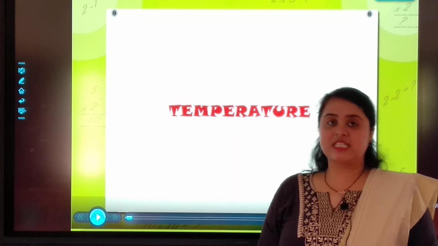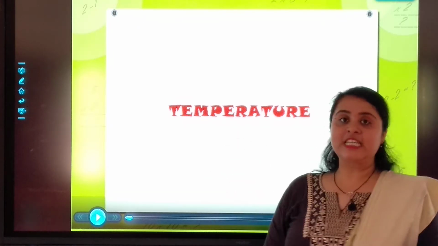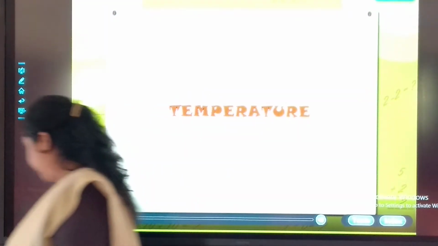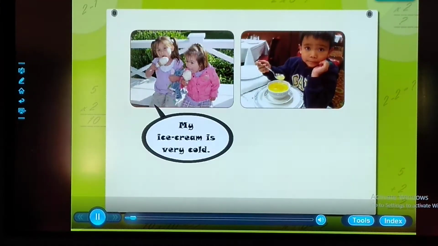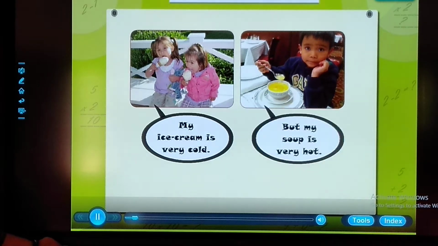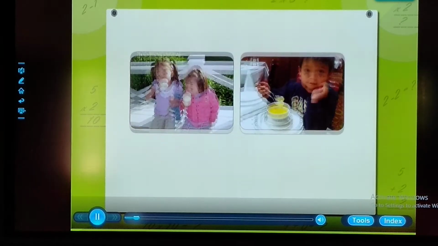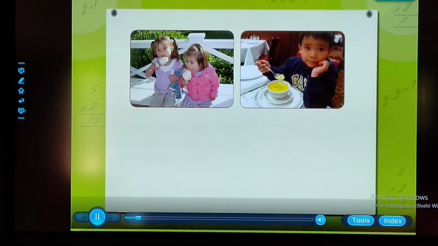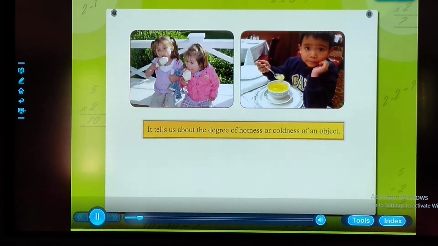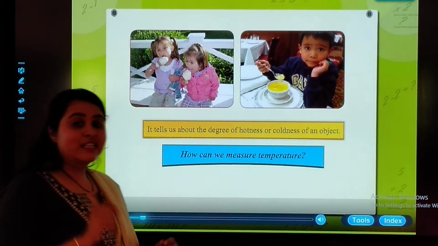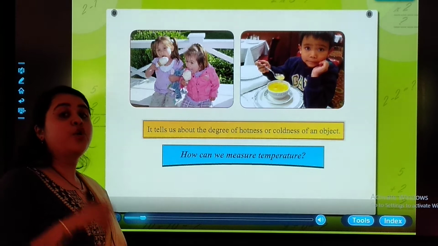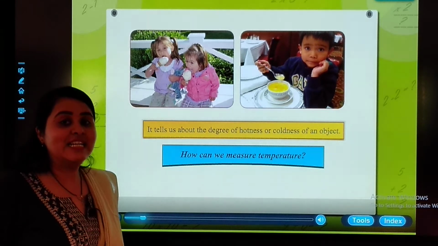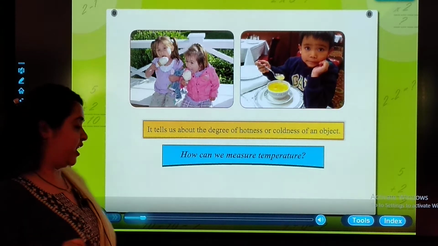So students, let's start with our chapter number 18, temperature. My ice cream is very cold, but my soup is very hot. Temperature is another important aspect of our lives. It tells us about the degree of hotness or coldness of an object. What is temperature? Temperature tells us about the degree of hotness or coldness of any object.